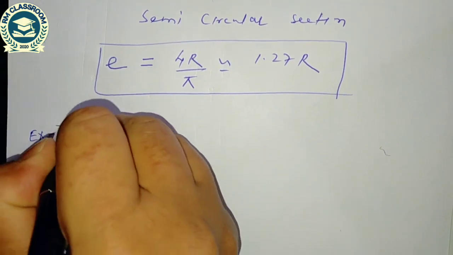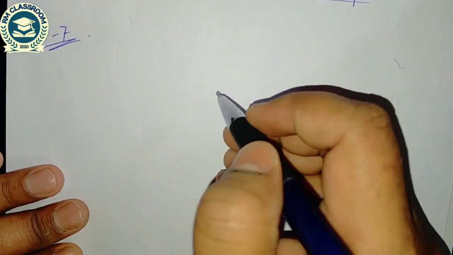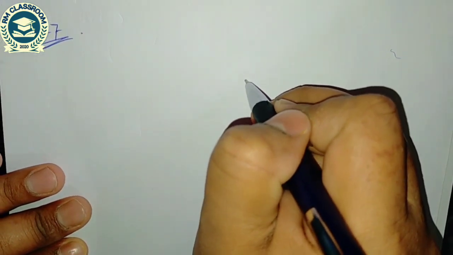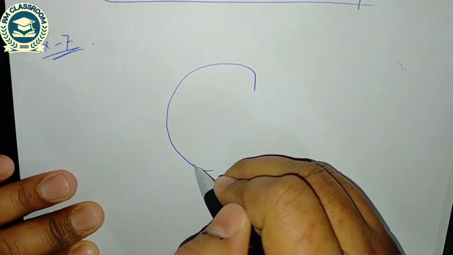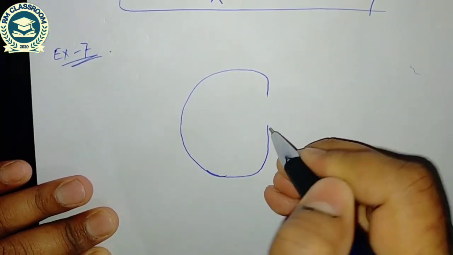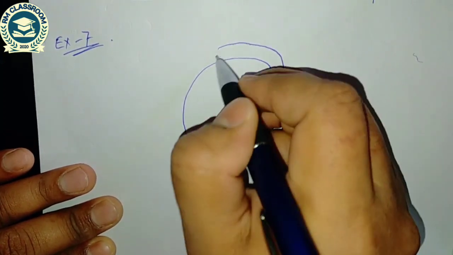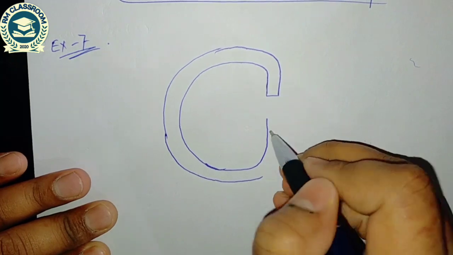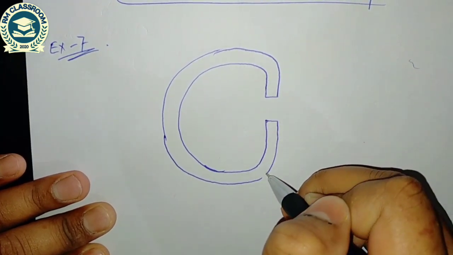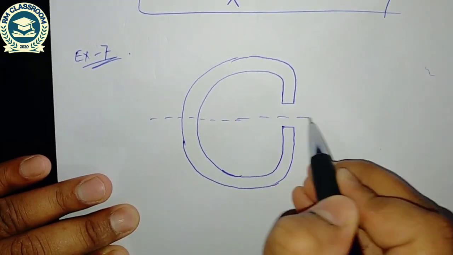Another section, if I take, so this is the axis of symmetry of this section.